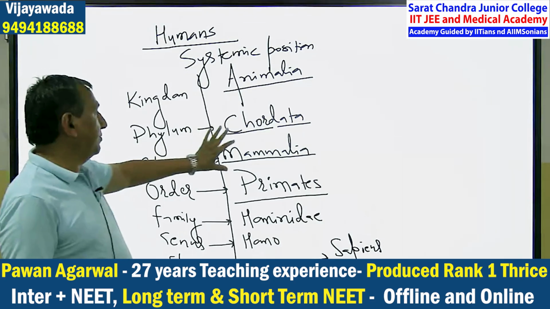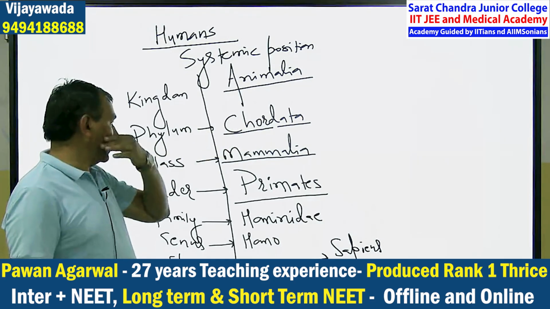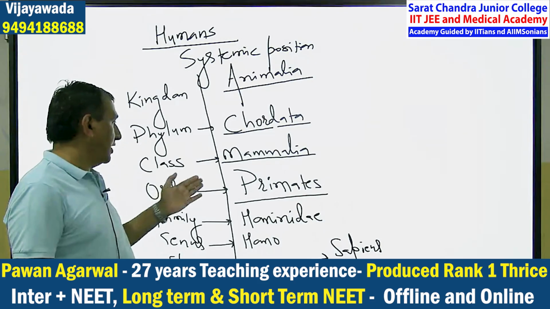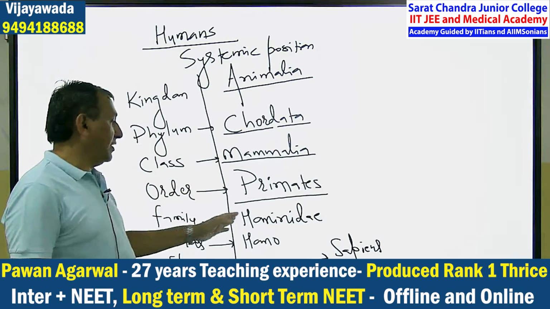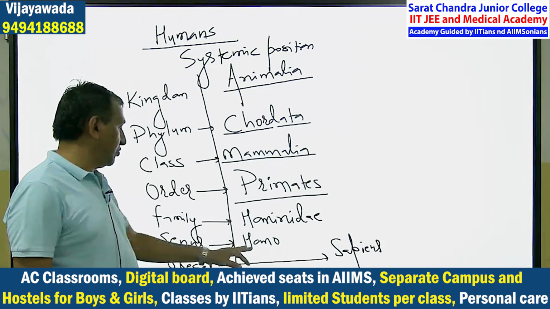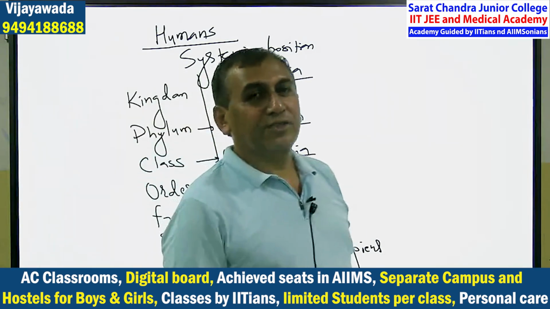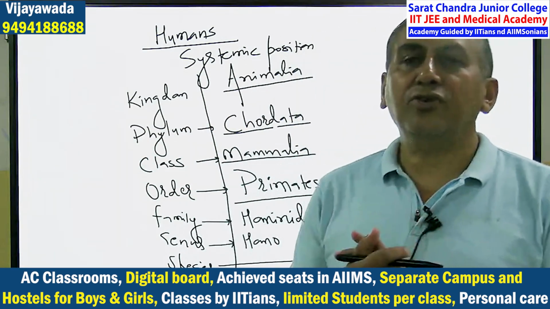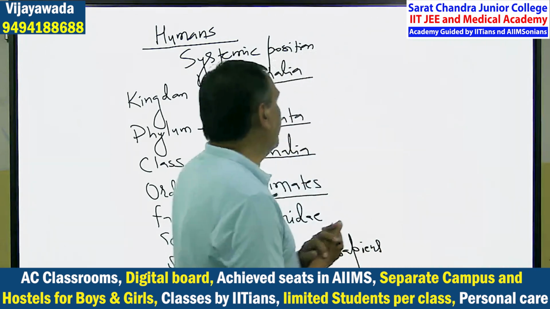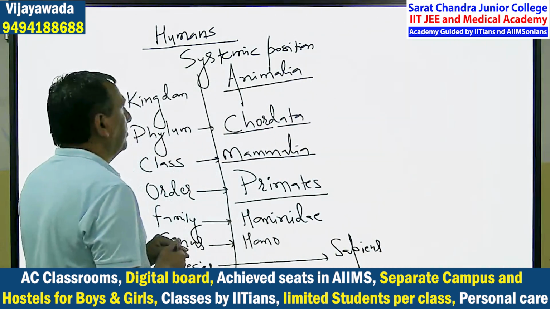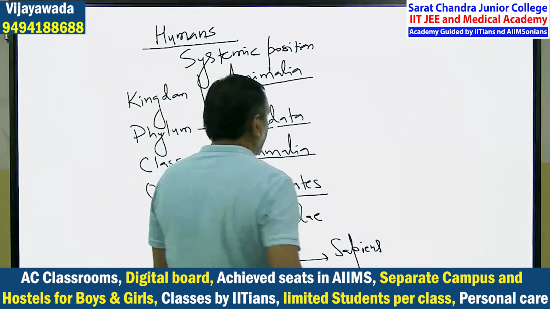Class is Mammalia, because in females functional mammary glands are present. Order is Primata. Family is Hominidae. Genus is Homo. Species is Sapiens. So, are you happy? So, this is the systemic position of human beings. This is the one point that you have to keep in mind.